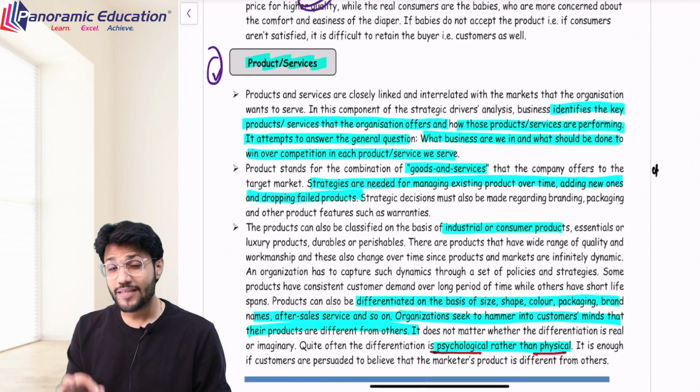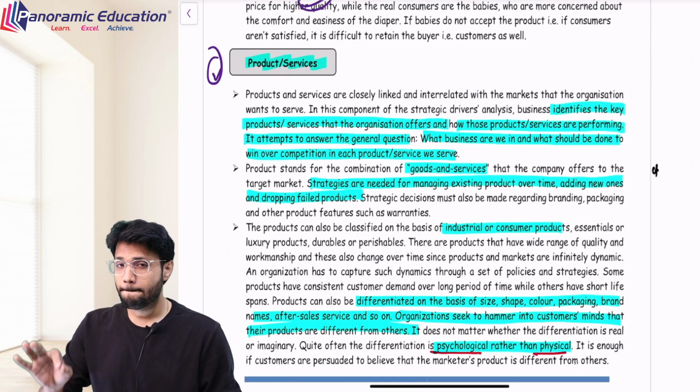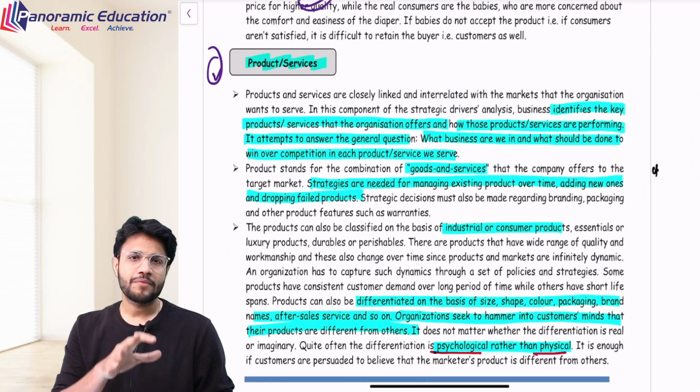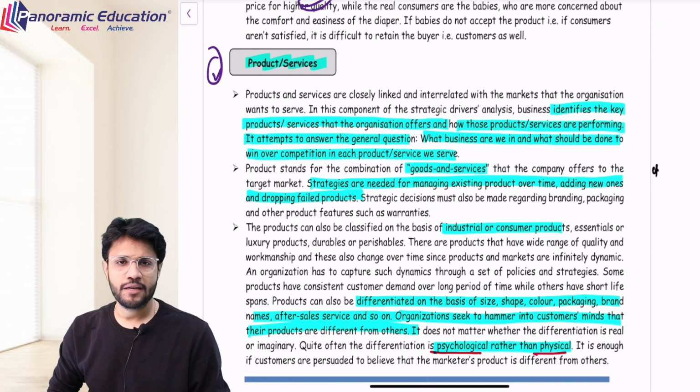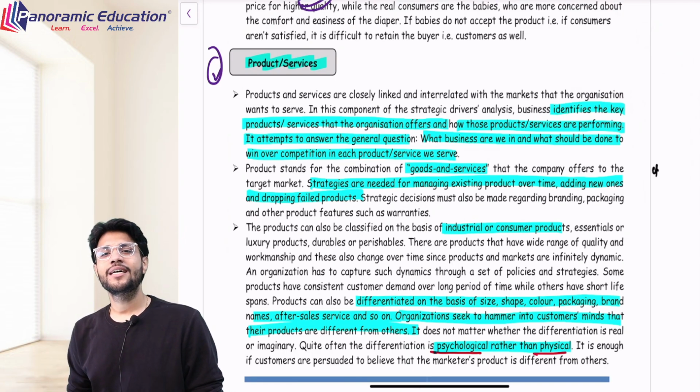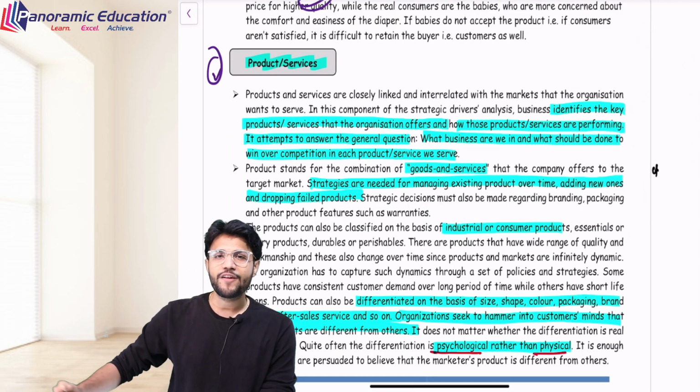Both the phones are the same and of different brands, but phone number one has created the legacy, has created the culture, has made the fan following, and always represented itself with innovation. So in such a case, psychologically, they have differentiated themselves among every audience.